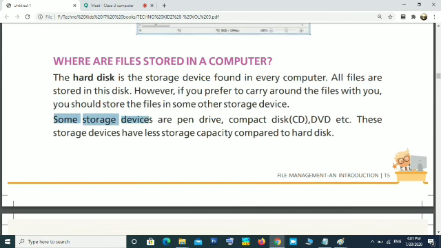Some storage devices are pen drive, compact disk or CD, DVD or digital versatile disk, etc. These storage devices have less storage capacity compared to hard disk. All these pen drives, CDs, DVDs have less storage capacity when we compare them with hard disk. Okay, now it is time to stop.